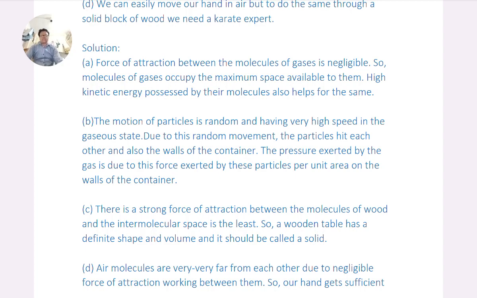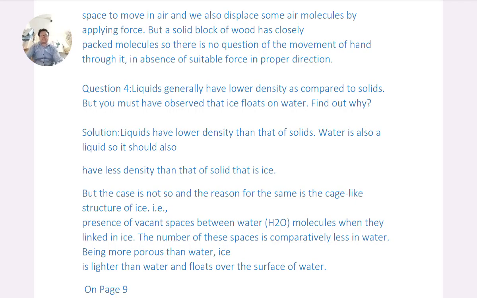Answer of question D. Air molecules are very far from each other due to negligible force of attraction working between them. So, our hand gets sufficient space to move in air, and we also displace some air molecules by applying force. But a solid block of wood has closely packed molecules, so there is no question of the movement of hand through it in absence of suitable force in proper direction.